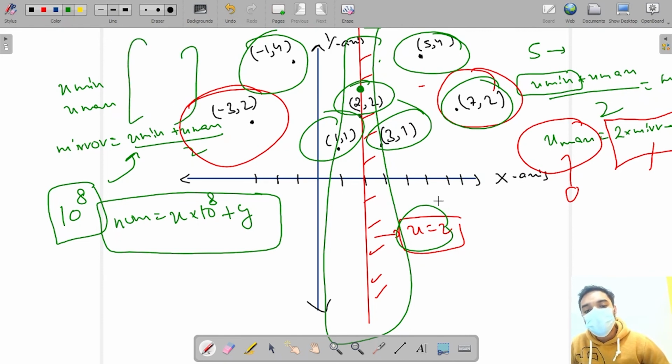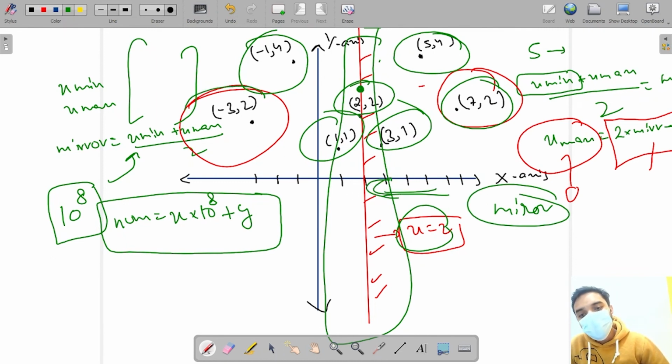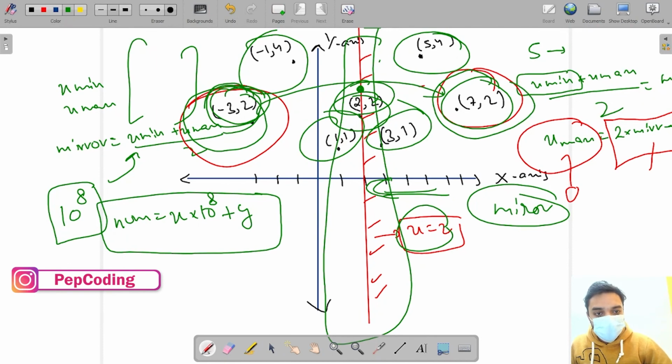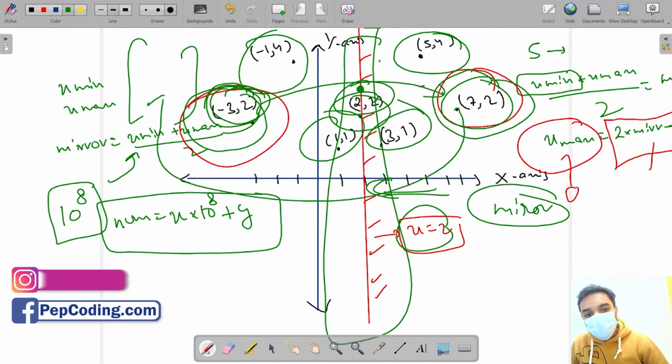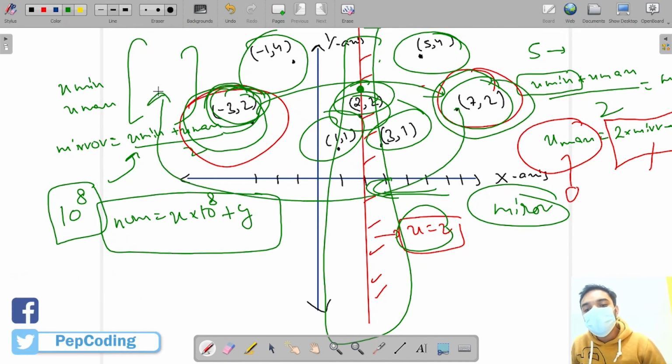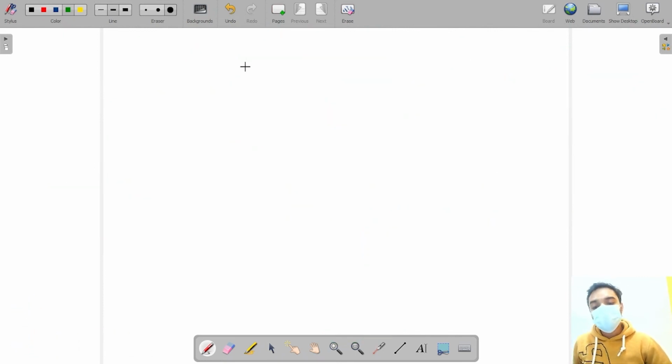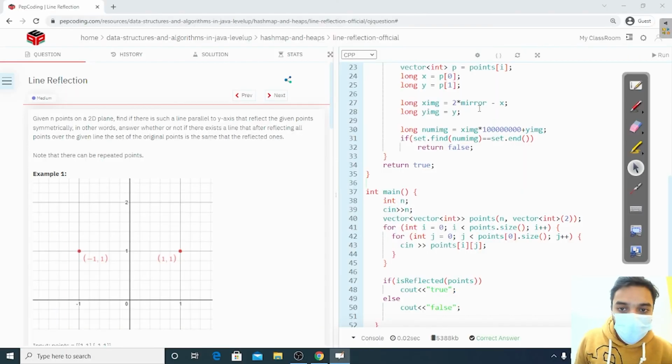So after this, I found my mirror coordinate. Now by using this mirror coordinate, I can find the image coordinates also. Let's say if I'm having minus 3 2, I can find this 7 2 by using this mirror coordinate. Then after finding this 7 2, I'm going to check whether this coordinate is present in my set or not. If it's not present, then there's no such line present in my Cartesian plane that can be a mirror. Fine. So I hope that you understood this question.